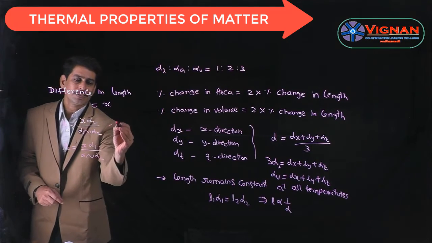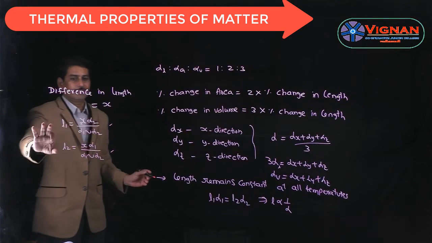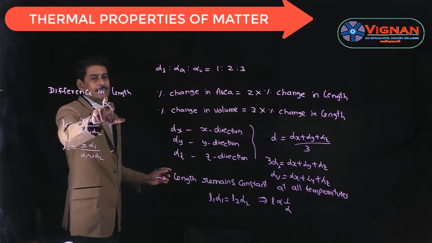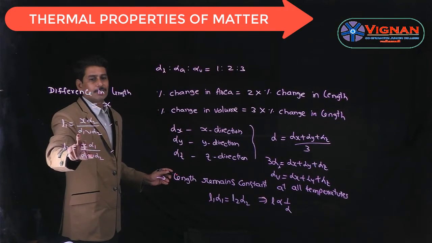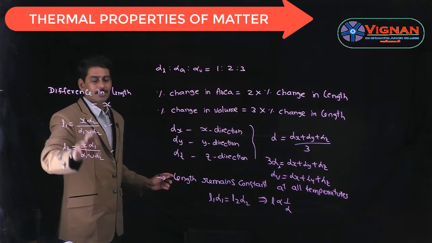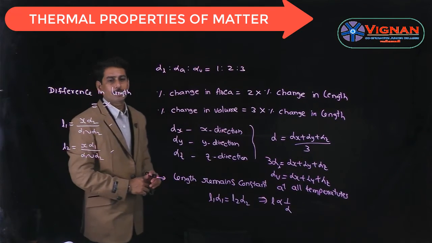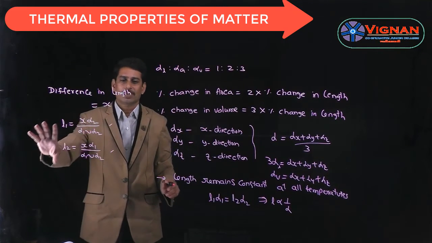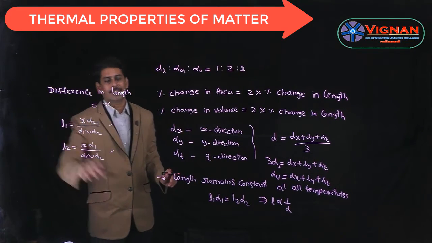So by using this relation, you can find the length of the first rod as well as the length of the second rod. Here x is nothing but the difference in length, whereas alpha 1 is the coefficient of linear expansion of the first rod, and alpha 2 is the coefficient of linear expansion of the second rod.